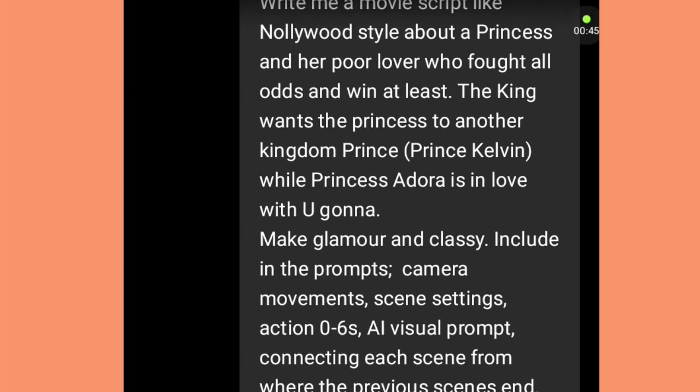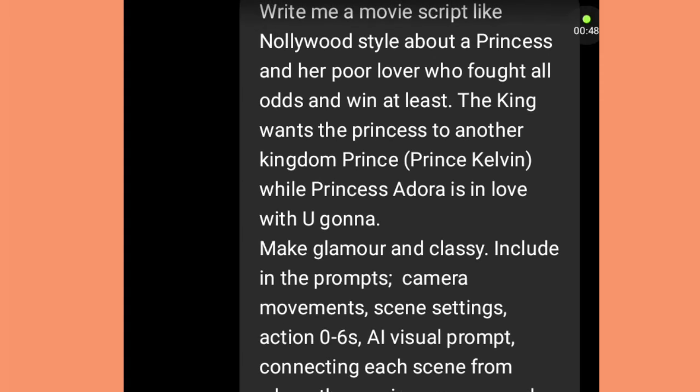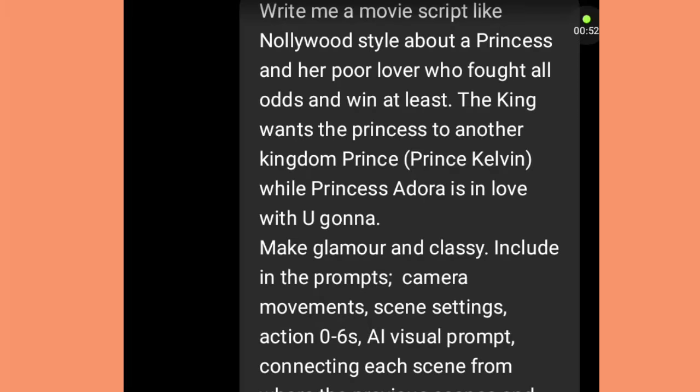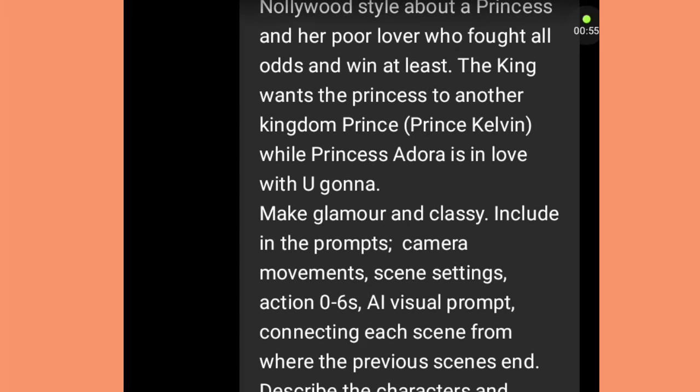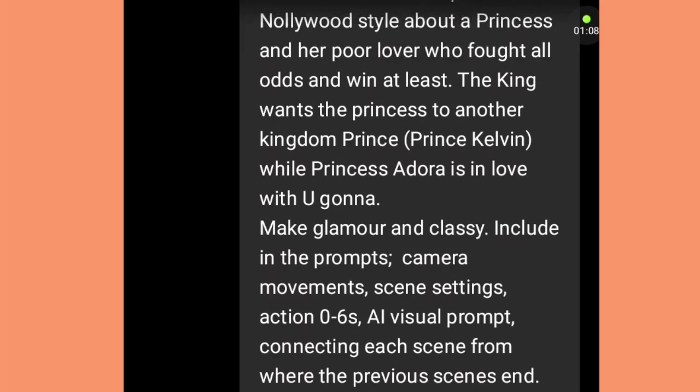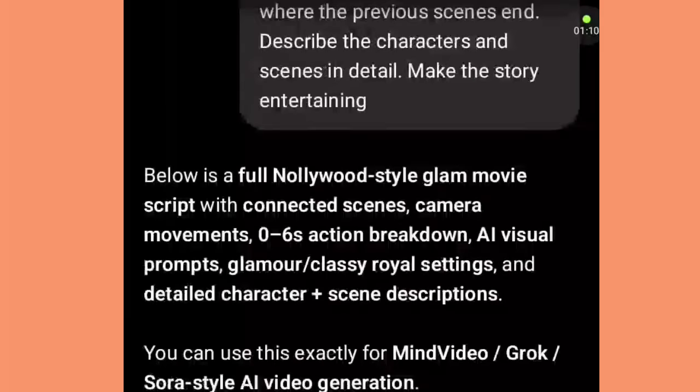Make it glamorous and classy. Include the prompts, camera movement, scene setting, action 0 to 6 seconds, AI visual prompt, connecting each scene from where the previous scene ends. Describe the characters and scene in detail. Make the story entertaining. So this is just what I gave to ChatGPT, and immediately ChatGPT brought out everything for me.